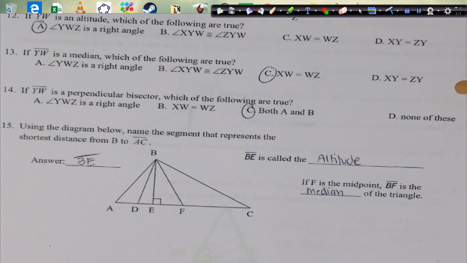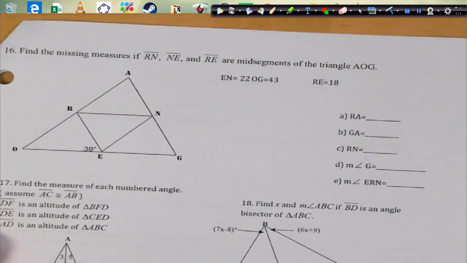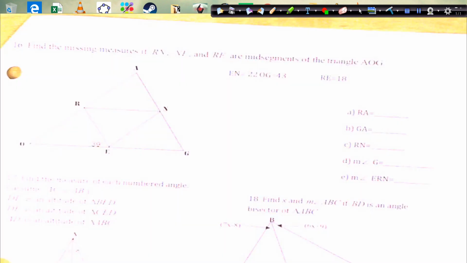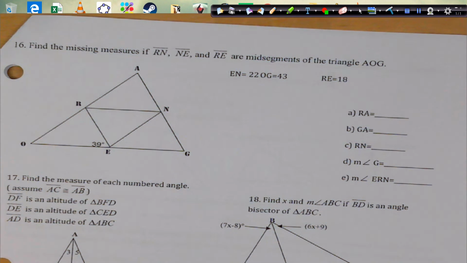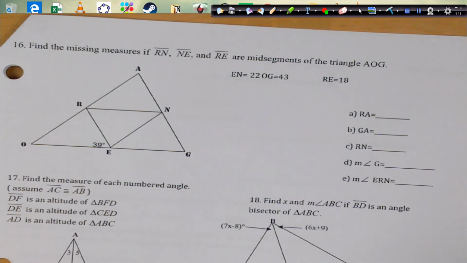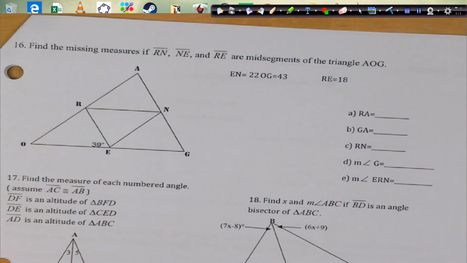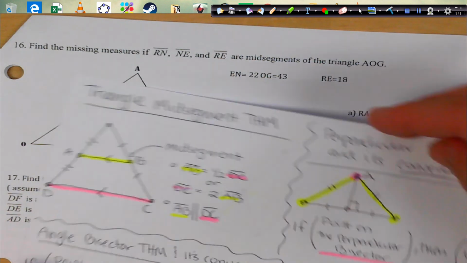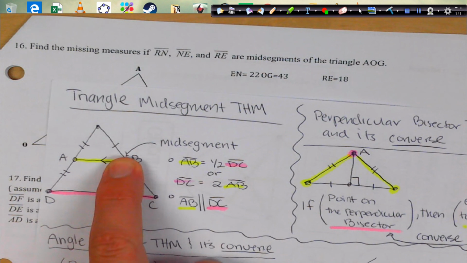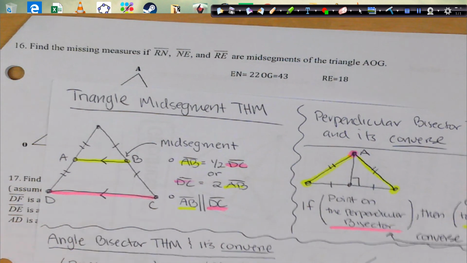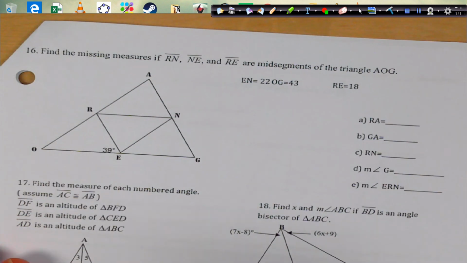So, let's see, what else could we do? 16, we could do this one. RN, NE, and RE are mid-segments. And let's go ahead and figure that out. Well, mid-segments, according to here, are half of the total length. So we know that's how we're going to do that.